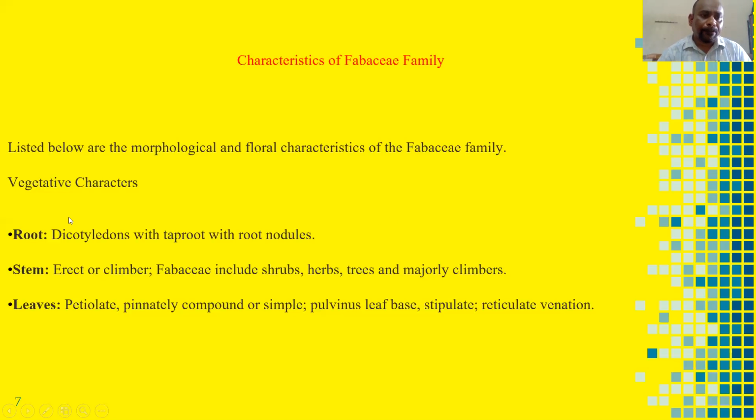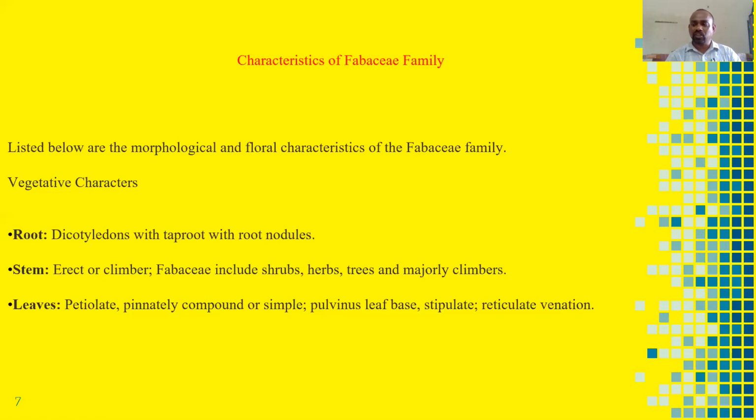Mainly, the root system of these plants produces root nodules, which give space for a special type of bacteria, that is Rhizobium. The Rhizobium bacteria form leghemoglobin, which is present in the root nodules, and nitrogen is converted to nitrates.